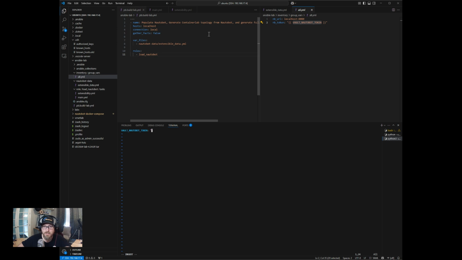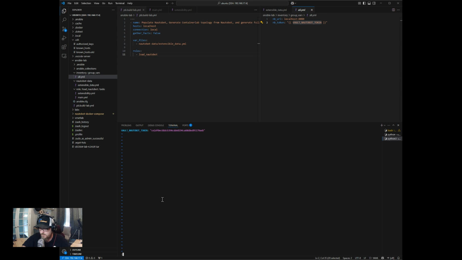And the token, again, we created this, I believe, in the first video, but from a Nautobot standpoint, what you'll do is you'll go back to your Nautobot GUI, and under admin at the very bottom, the account that you logged in with, you're going to click profile, and under profile, there's an API tokens section there, and you'll just copy that token that you created in that first video if you're following along. And then we can basically go in there and just copy that out. And let's jump back over here, and we're going to paste this in. So that's my super secret token. We're going to keep it in Vault so we don't have to put it in any of our playbooks that maybe we want to store on GitLab or GitHub or whatever.